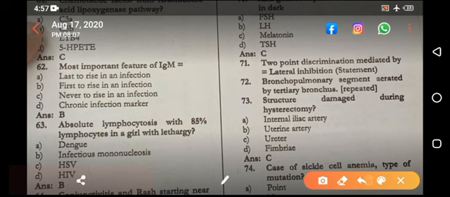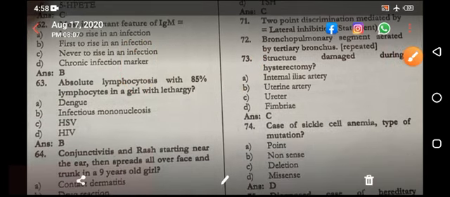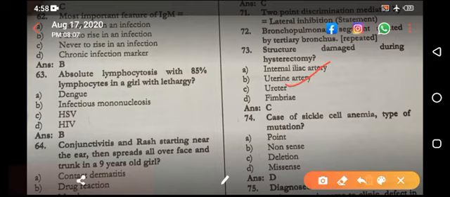Another MCQ is that it has got its own arterial supply, and the segment on the right side is equal to the segment on the left side. Segment on both sides are equal. Structural damage during hysterectomy is ureter.